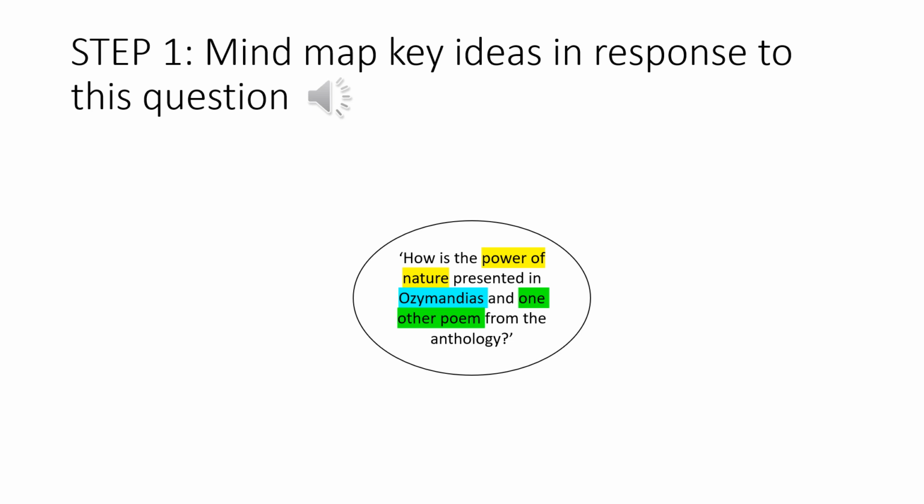This is a poem that has come up previously, but it is one of the poems in the anthology that is perhaps easier to remember because it's shorter and, really importantly, compares well with a lot of other poems. Okay, so the poems that you could compare it to we're going to talk about on the next slide, but even if Ozymandias doesn't come up, it's one of the poems that we would recommend revising really well to use as your comparison poem. A, you can remember quotes from it probably, and B, it's quite well known in terms of its themes and ideas. So that's why we're using this as our example.